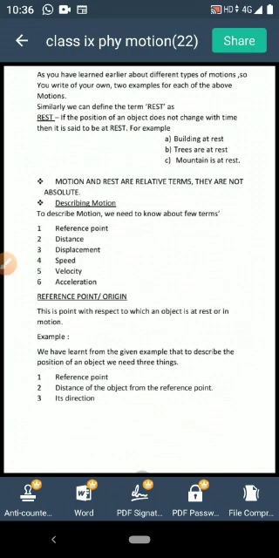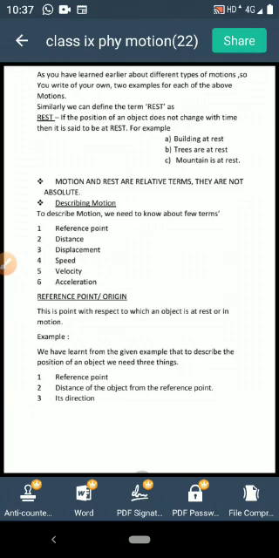Now, just to make your idea more clear, I will be giving you one more example to say which one is the reference point. Now suppose somebody is asking you where is JVM Shamli. How will you describe the location of your school, that is JVM Shamli? You may say it is in the Macon colony, but Macon colony is such a big colony where your school is situated. You have to say it is near Macon Stadium. That means the person first of all has to come to the Macon Stadium.